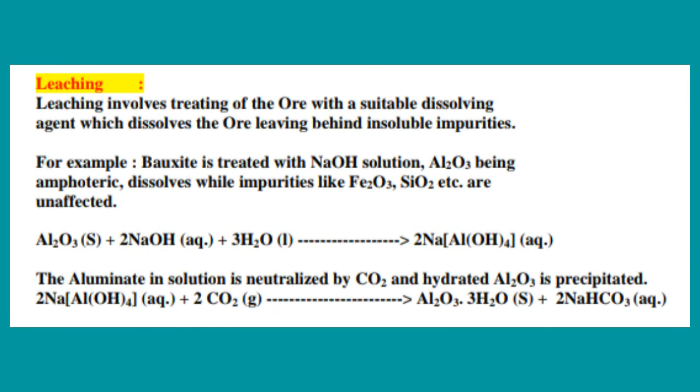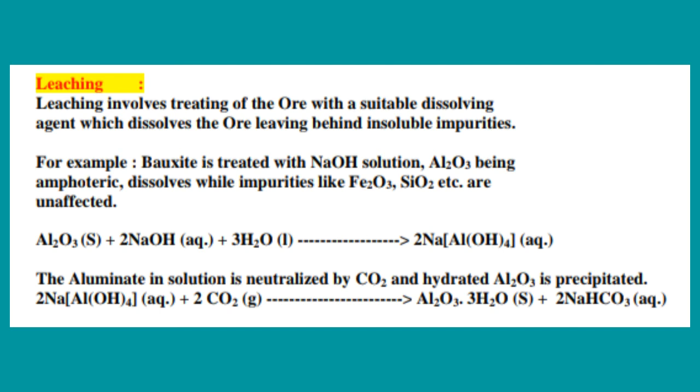Next is leaching. Leaching is also a chemical method to concentrate the ores. Leaching involves the treating of the ore with a suitable dissolving agent. So, the ore is dissolved in that suitable dissolving agent and remains as aqueous solution. But the impurities present in that ore are left behind as insoluble impurities.